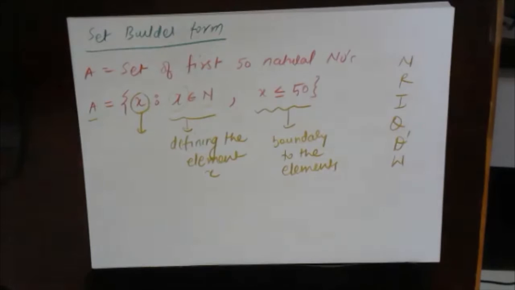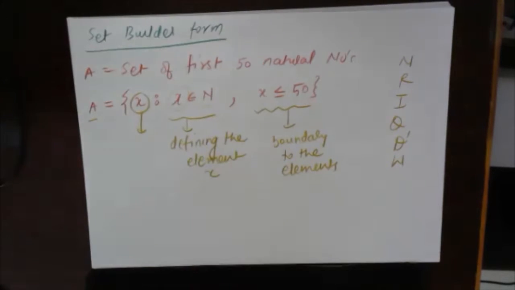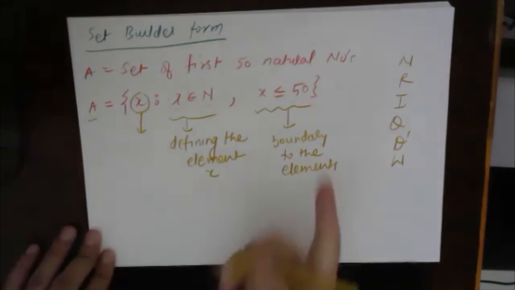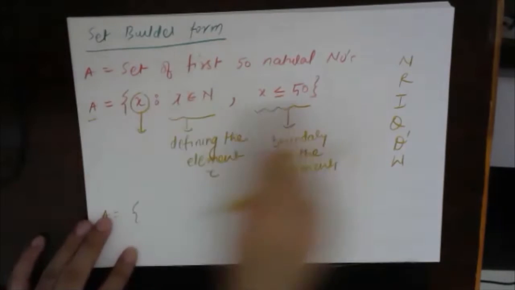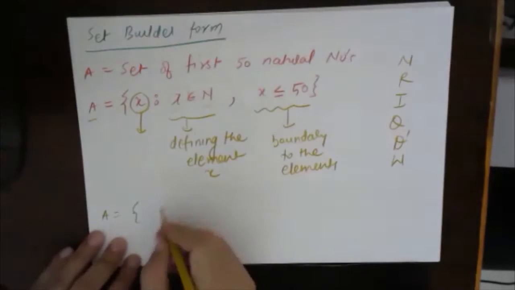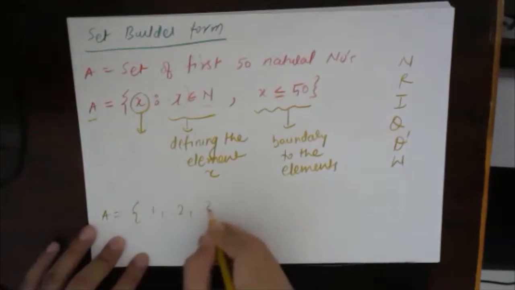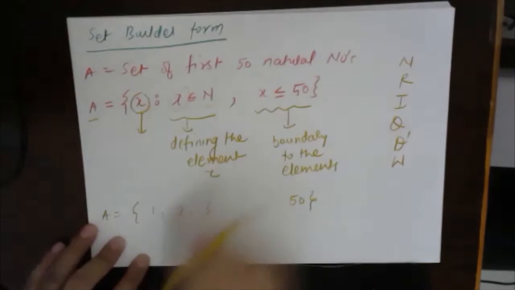This element is infinite, because it belongs to the set of natural numbers, right? So if I write it in roster form, meaning just simply writing the elements, if you look at this compact form, see, this is a very compact form. If you start writing, okay, 1, 2, 3, till which element? Till 50, and then you will stop. So this is okay for everyone.